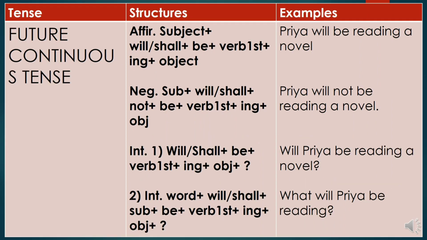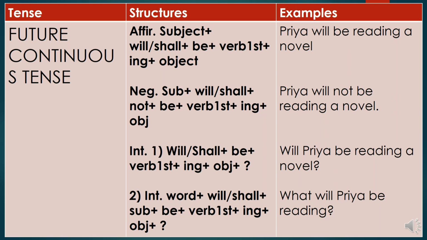Now see the future continuous tense, or the future progressive tense. So see the first kind of sentence, the affirmative sentence. The future continuous tense, how you will do it. In the future continuous tense, it is used to express an action that will be continuing at some point in the future. So we are talking about something that is going to continue in the future. At some point of the future, it will be continuing.